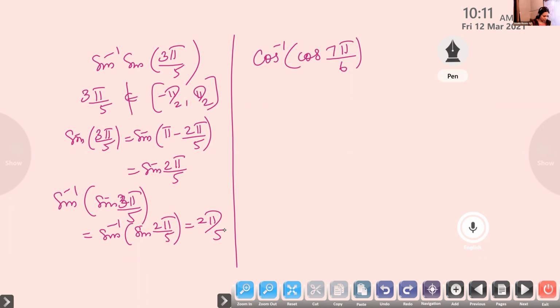What about the next one? Cos inverse of cos 7 pi by 6. Whether 7 pi by 6 belongs to the interval 0 to pi. Check this.